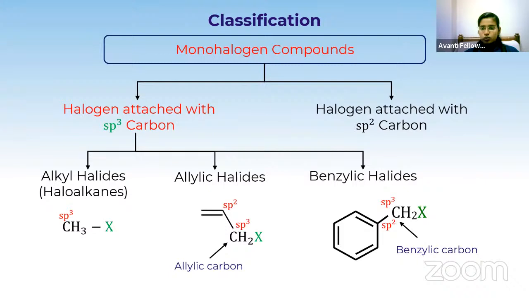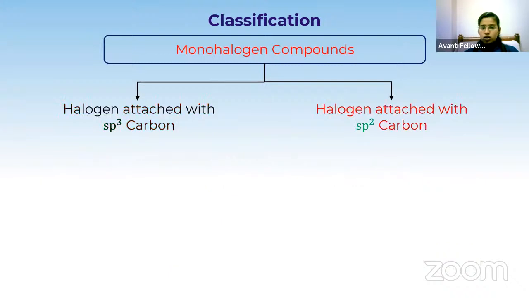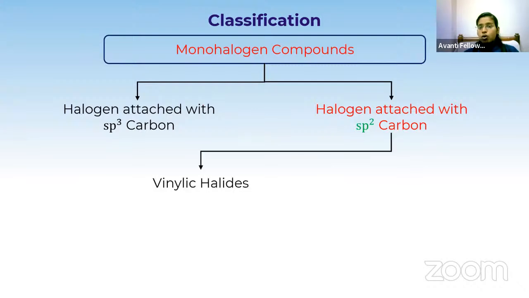Okay, Sirisha. Good. So now let's move on to the second type. Under this sp2 carbon, we have two types. One is vinylic halide. Allylic means, as I have said, there should be three carbons with a double bond, single bond manner.